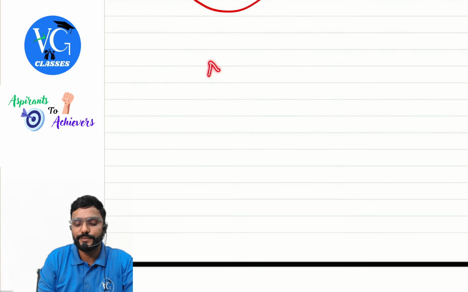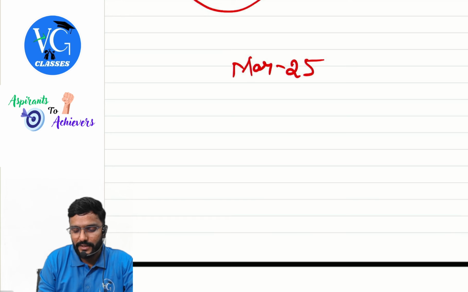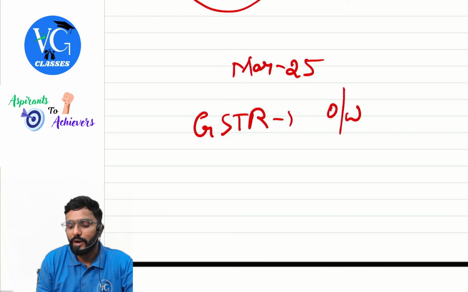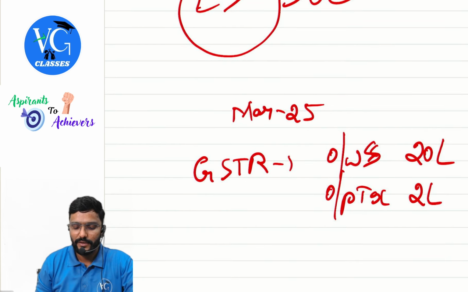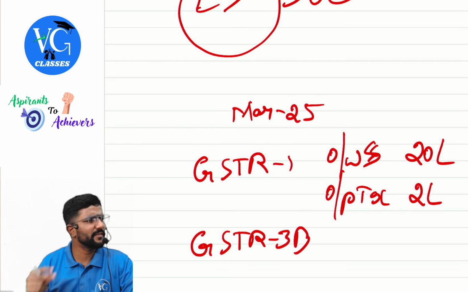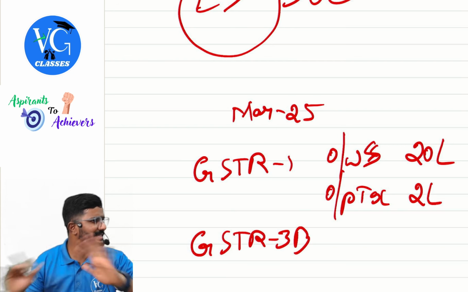Assume, guys, for March 25, I have filed my GSTR 1 giving the details of outward supply 20 lakh and output tax 2 lakh on it. Okay, sir. For the same month, I am also filing GSTR 3B, giving the details of outward supply, inward supply, output tax, input tax, everything.